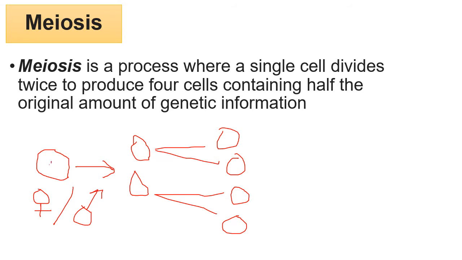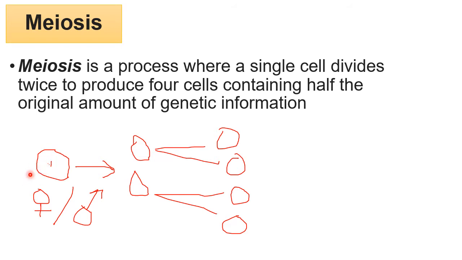Mother cells produce two daughter cells. These two daughter cells also continue meiosis and produce four daughter cells. Each daughter cell has 50% of the genetic information of the parent cell.